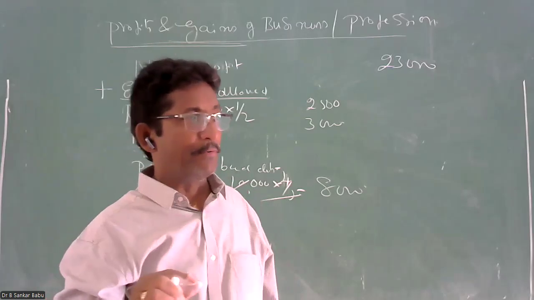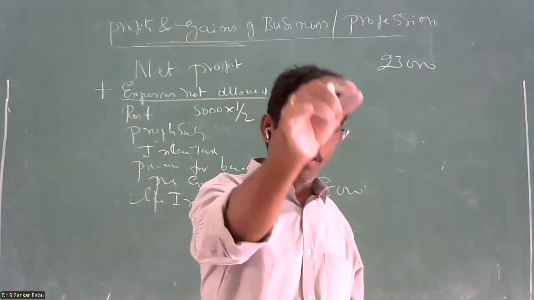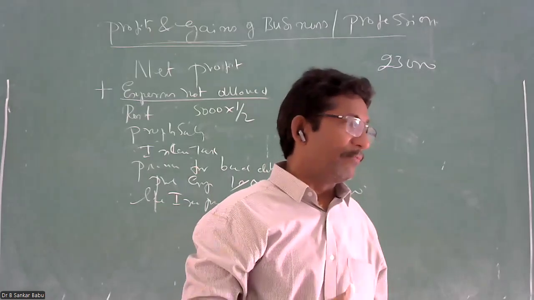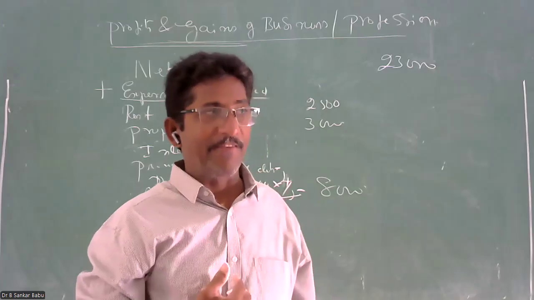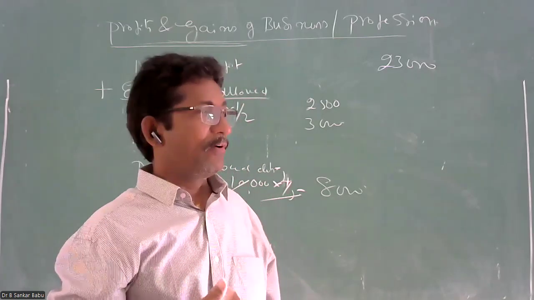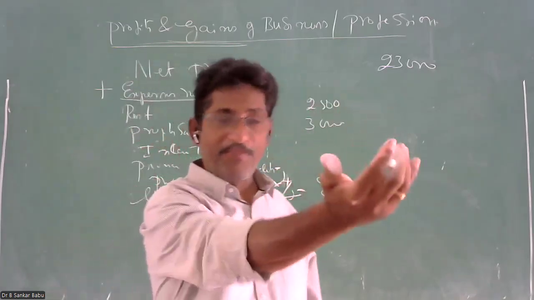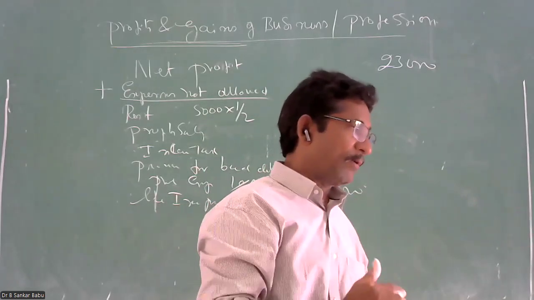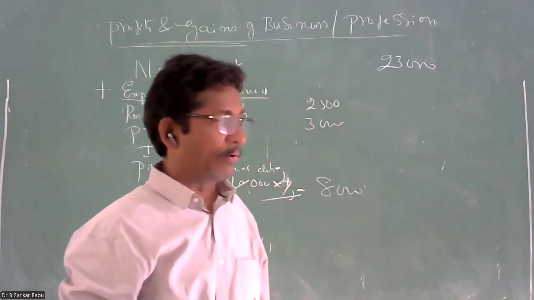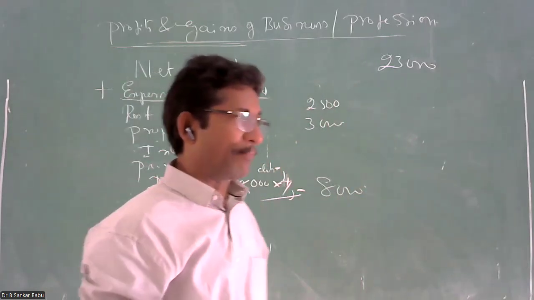When you contribute towards the employees, that is allowed. When the employer, that means the owner, contributes to some provident fund account for himself, that is not allowed. If you pay the PF to the employees, it is allowed. If you pay the gratuity to the employees, it is allowed. If you pay the encashment of earned leave to the employees, it is allowed.